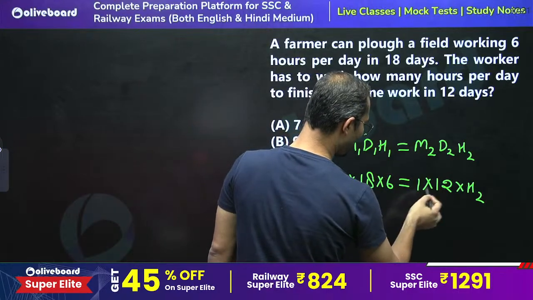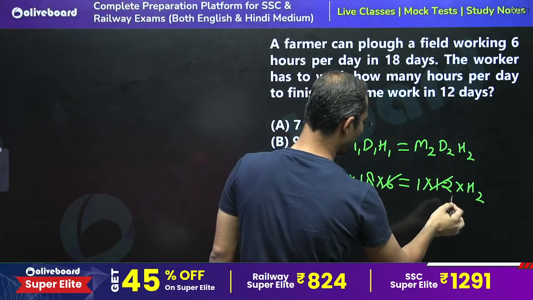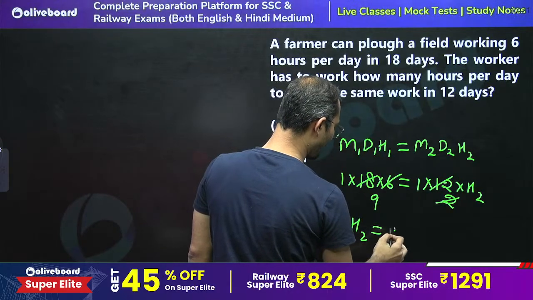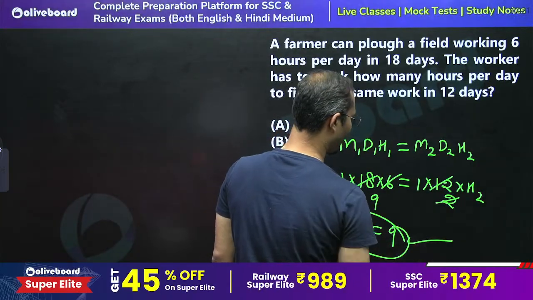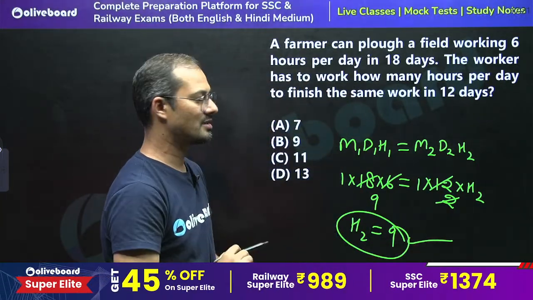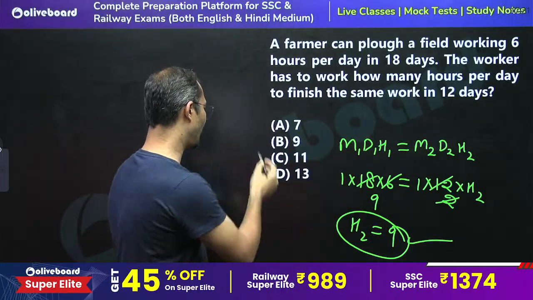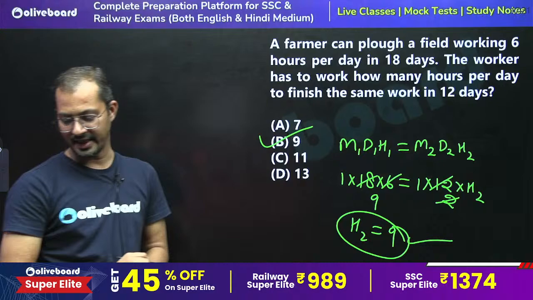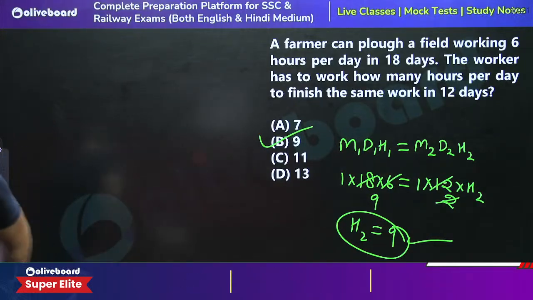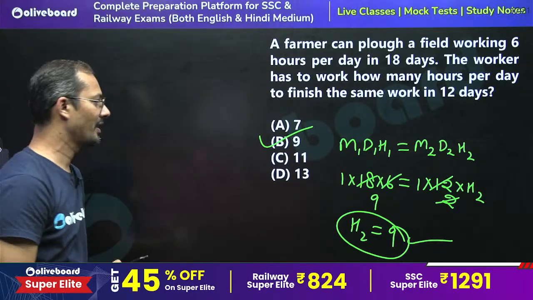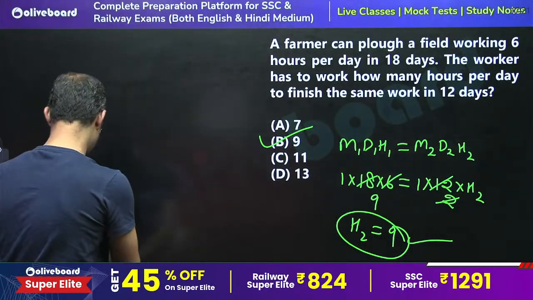So we can say that by 6 it is cancelled 2 times, by 2 this is 9 times. So we can say that the worker needs to work for 9 hours to complete the same task in 12 days. Simply we can say that yes, B part is the right answer. Yes, Bhavna, you are right. Very good, that's great. So B is the right answer.